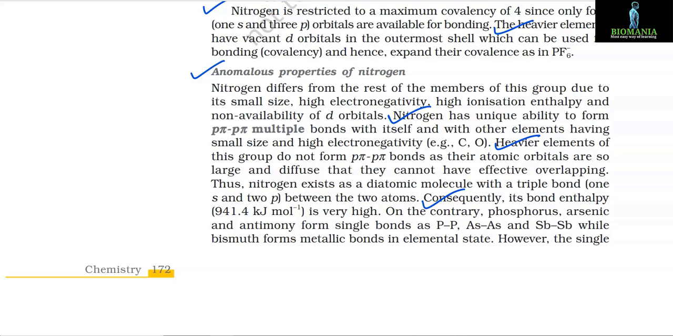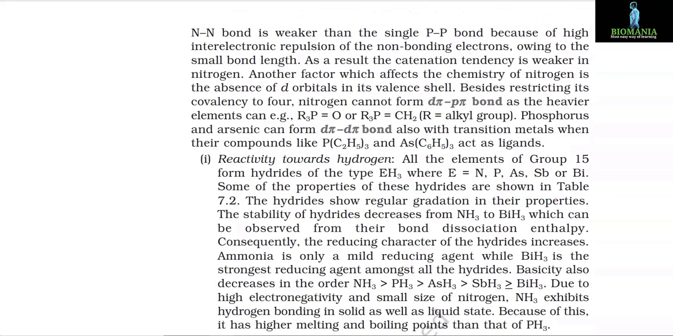On the contrary, phosphorus, arsenic and antimony form single bonds as P-P, As-As and Sb-Sb, while bismuth forms metallic bonds in the elemental state. However, the single nitrogen-nitrogen bond is weaker than the single phosphorus-phosphorus bond because of high interelectronic repulsion of the non-bonding electrons owing to the small bond length. As a result, the catenation tendency is weaker in nitrogen.